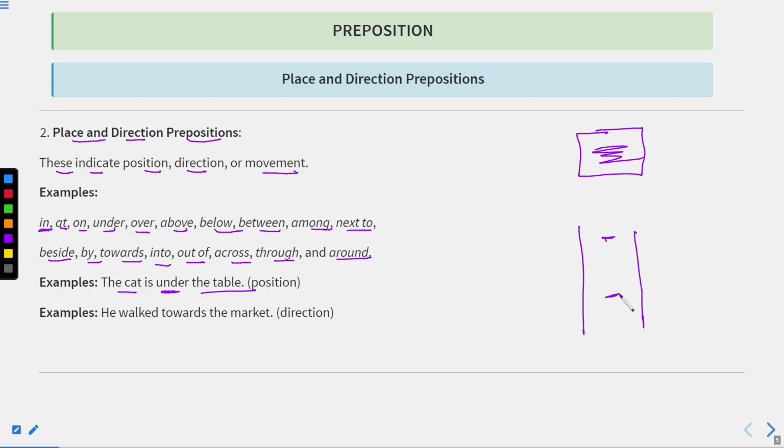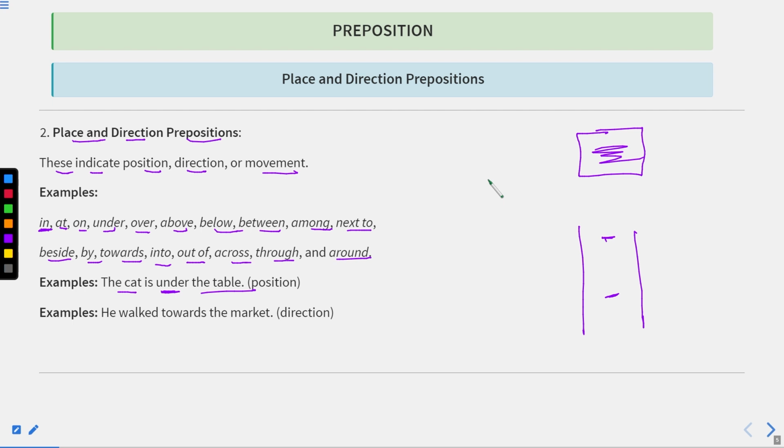For example, if I say the apple is on the table, of course, if you see that this is the table and this is the apple over here, I would draw this apple like this. So you can see that this is the apple, and it is just on the table, so they both are in contact with each other. It means they both are in touch. My drawing is not so good, I'm just making it to let you know. So if I say the apple is on the table, it means they both are in contact with each other.